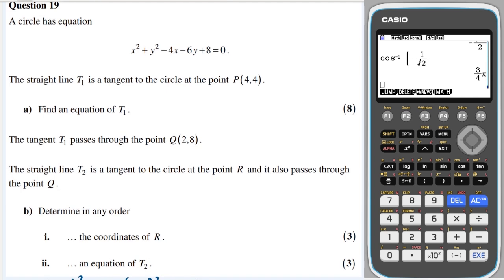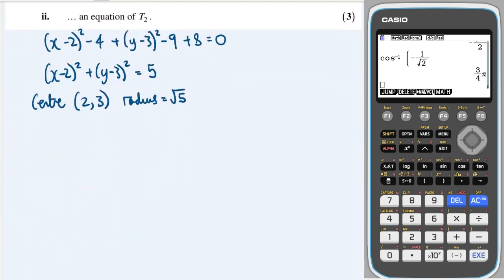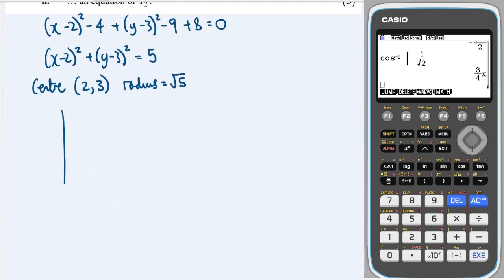Okay, now we know also that there is a tangent at a particular point, 4, 4. So what I can do is just a quick sketch of the circle. It will look something like this, and we'll have a centre here at 2, 3, and we'll have this point over here at 4, 4. And this is where the tangent is. So what we're going to do is we're going to work out this red line first.